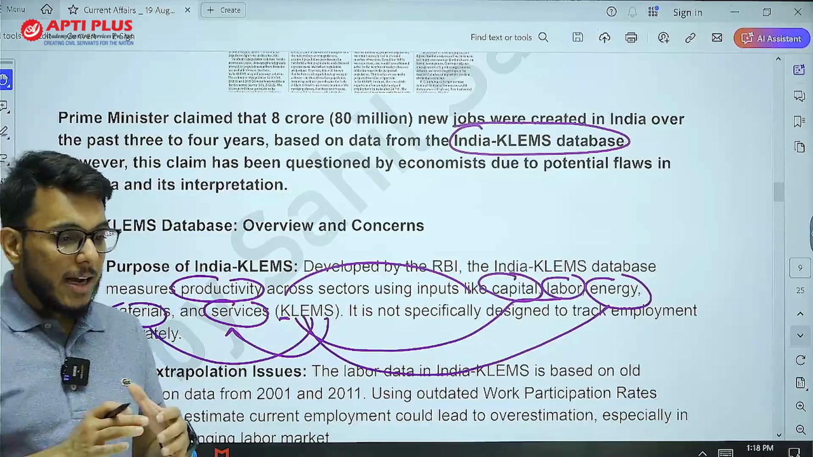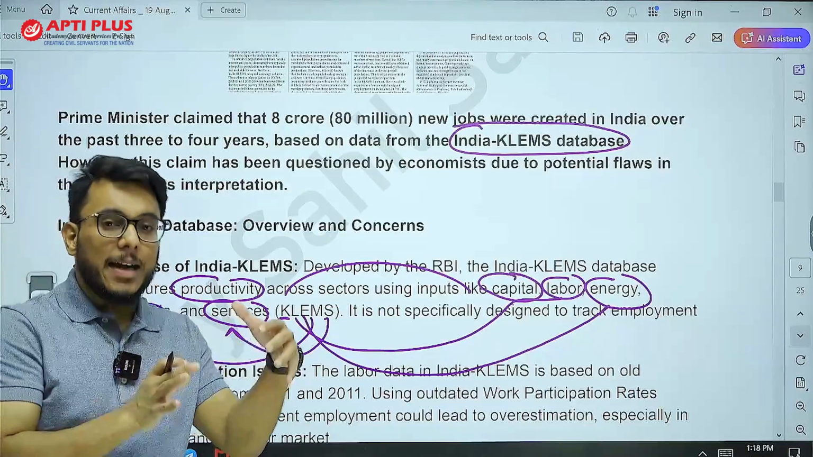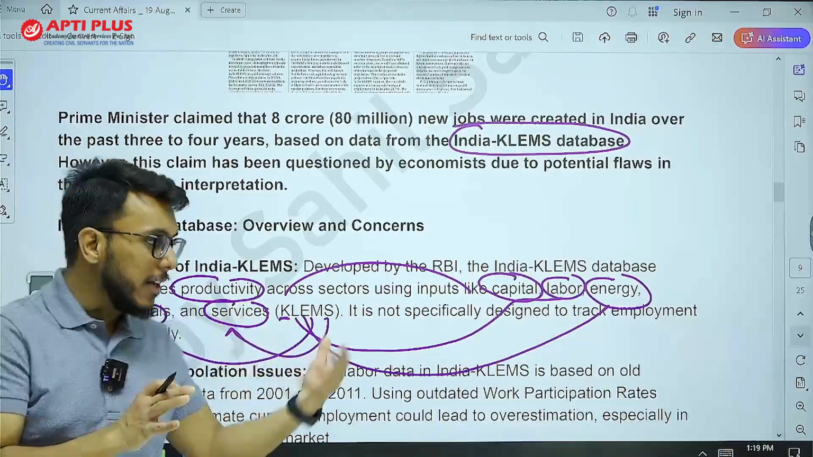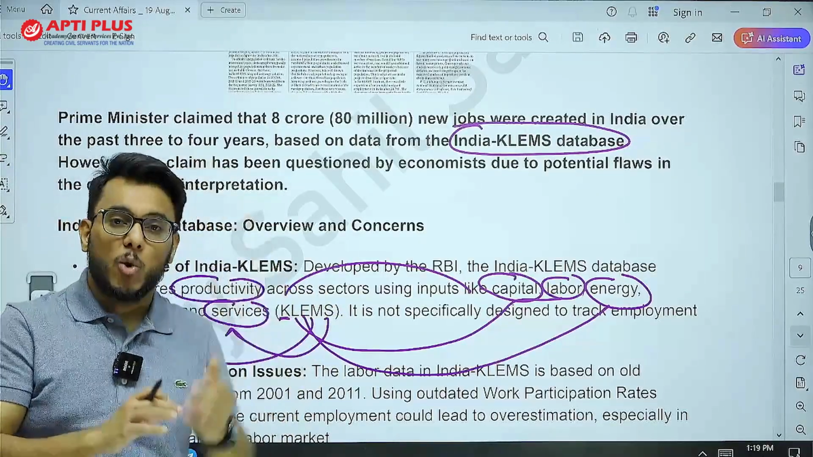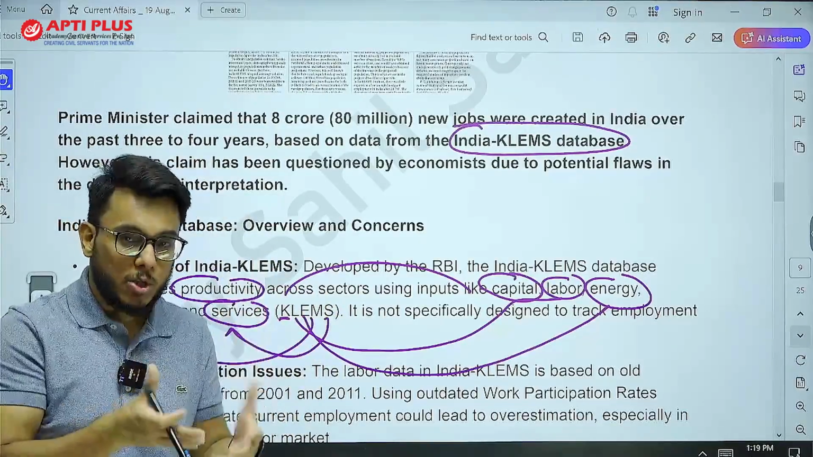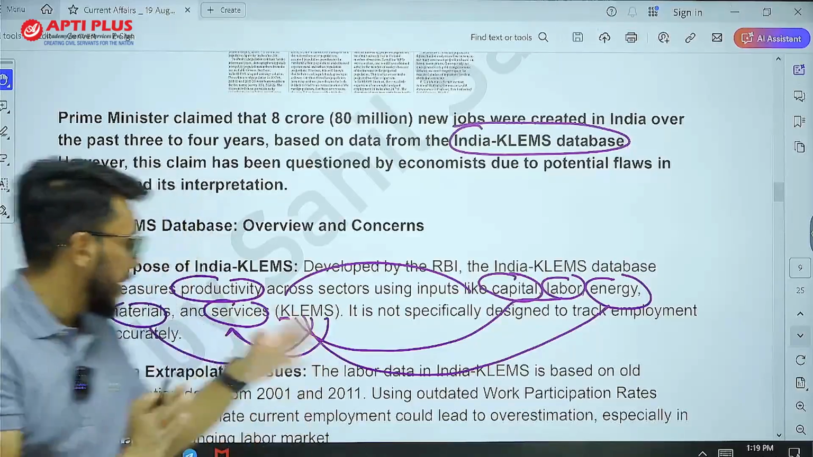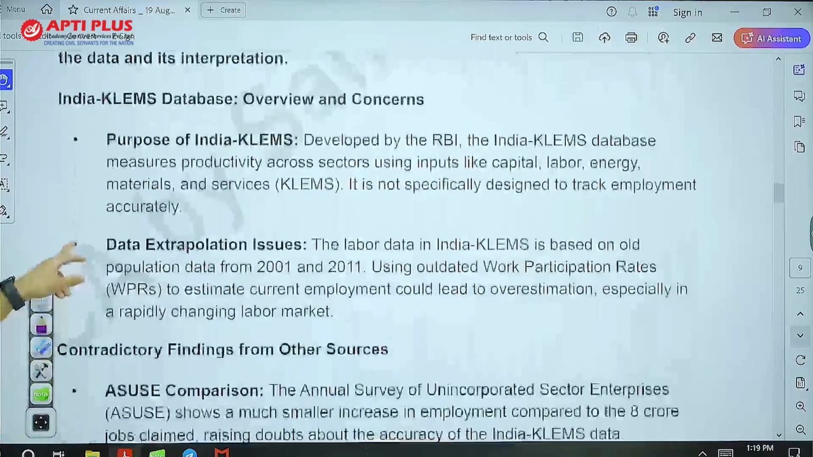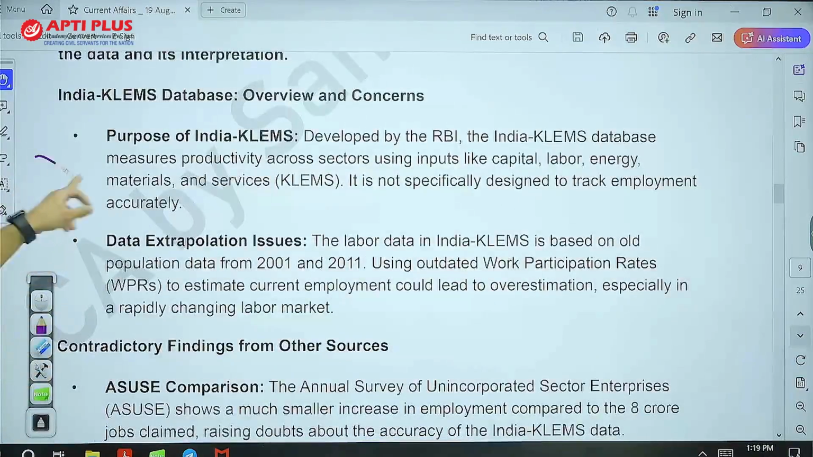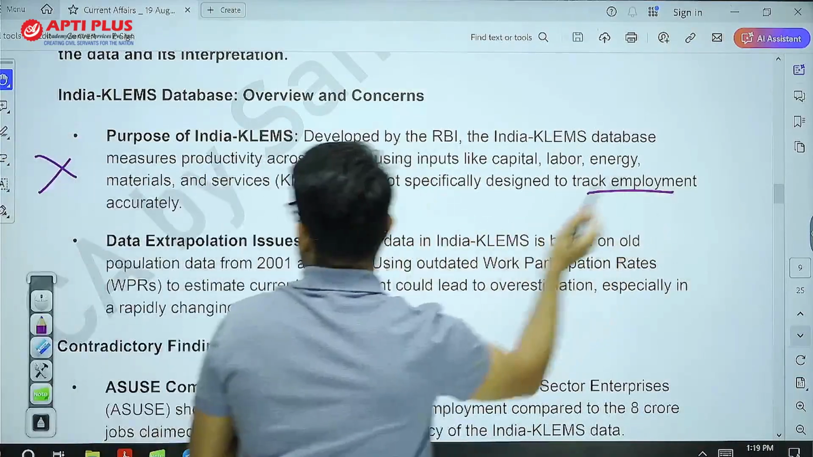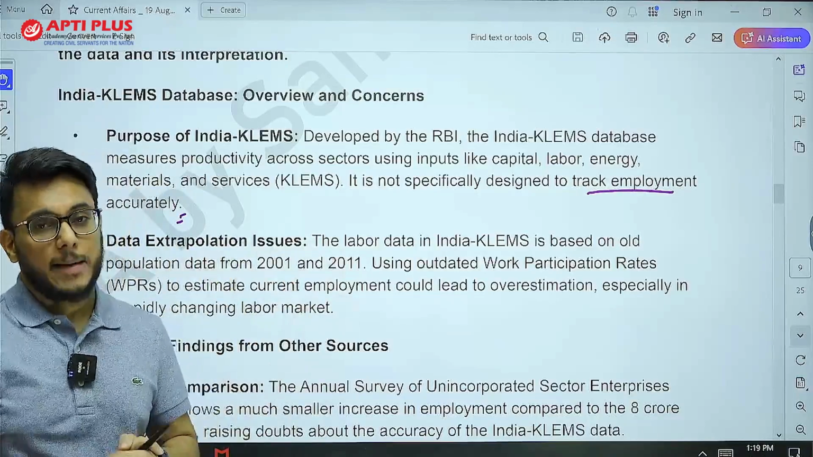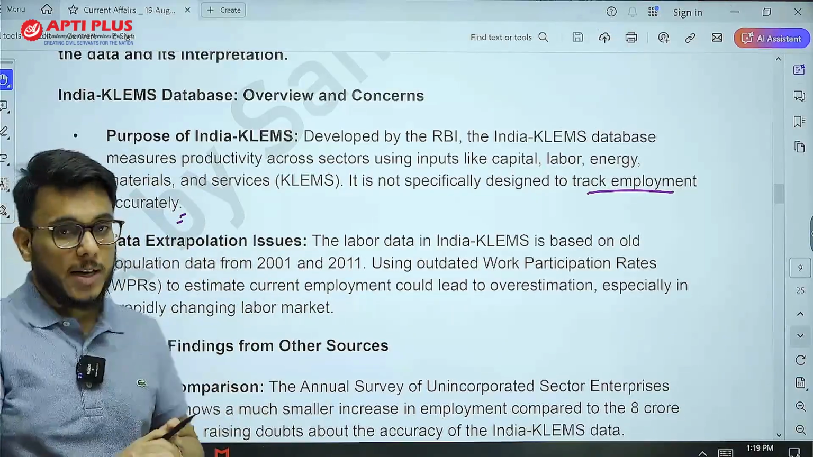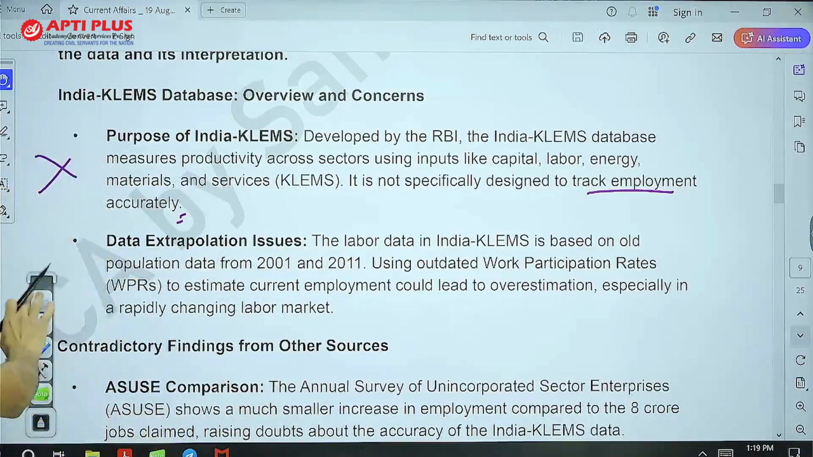So basically what has happened is that indirectly this is being said that if the productivity factor across claims has increased, indirectly it showcases that more people have got jobs. This is the problem, that this particular data is not designed to track employment, it is designed to track productivity. So first of all, correlation is not there.